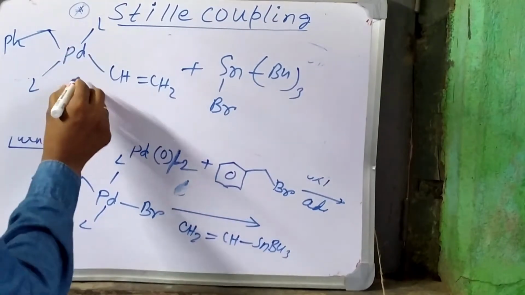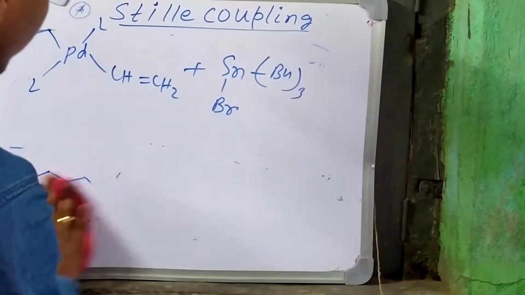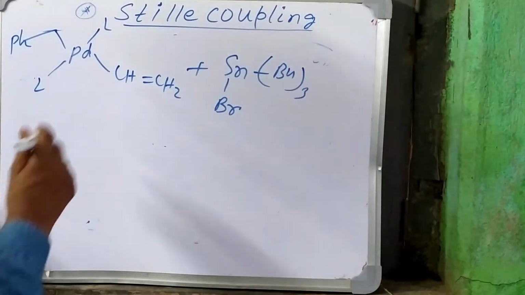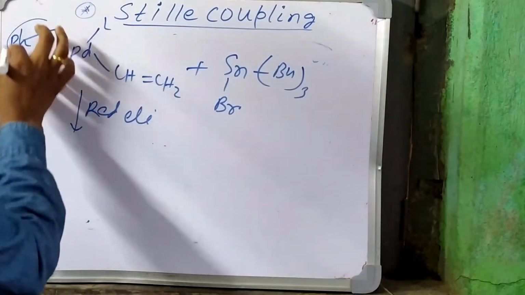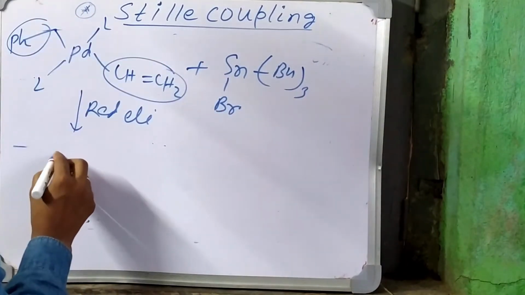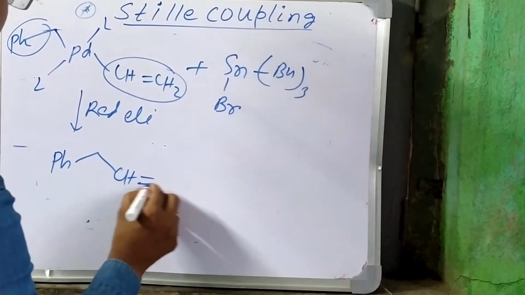This will form after the transmetallation. After the transmetallation, reductive elimination happens, which means this group and this group will eliminate to give the final product, CH=CH.